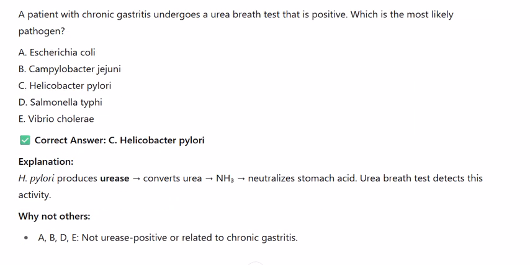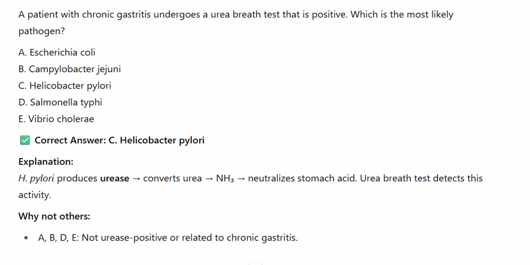Question 3. A patient with chronic gastritis undergoes a urea breath test that is positive. Which is the most likely pathogen? A. Escherichia coli. B. Campylobacter jejuni. C. Helicobacter pylori. D. Salmonella typhi. E. Vibrio cholerae. Correct answer, C. Helicobacter pylori. H. pylori produces urease, converting urea to NH3, which neutralizes stomach acid. The urea breath test detects this activity. Why not others? A, B, D, E are not urease-positive or related to chronic gastritis.